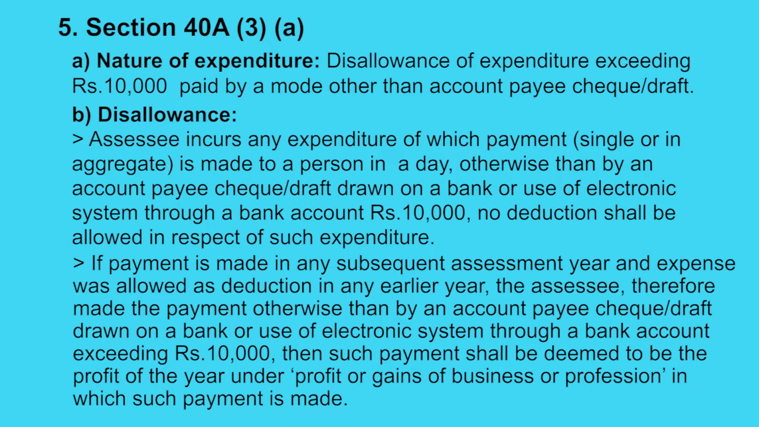So if payment is made in any subsequent assessment year and the expense was allowed as deduction in any earlier year, then if the SSE made the payment otherwise than by an account payee cheque or draft drawn on a bank or use of electronic system through a bank account, exceeding rupees 10,000, then such payment shall be deemed to be the profit of the year under profit or gains of business or profession in which such payment is made.